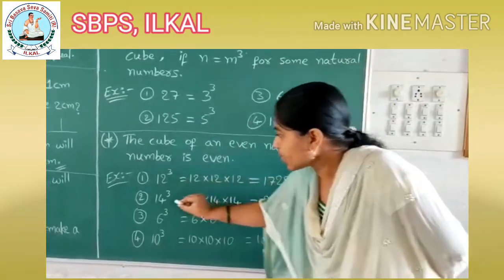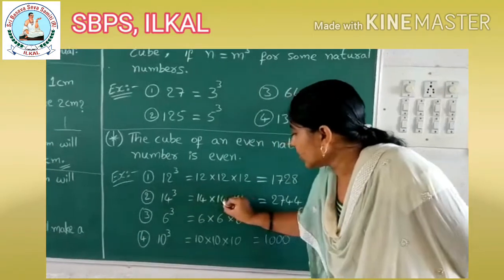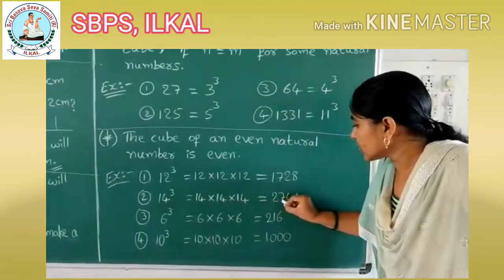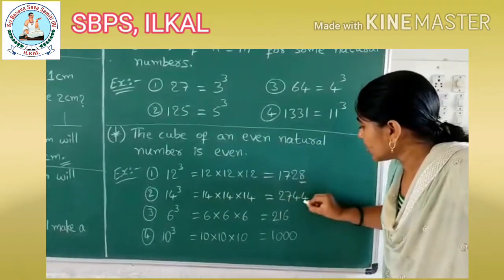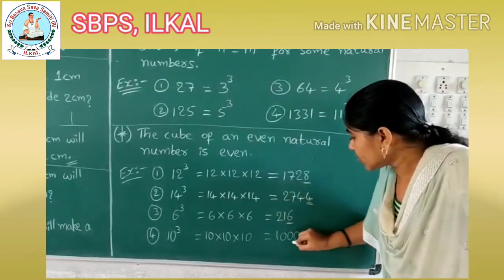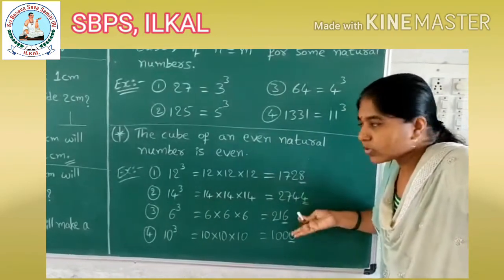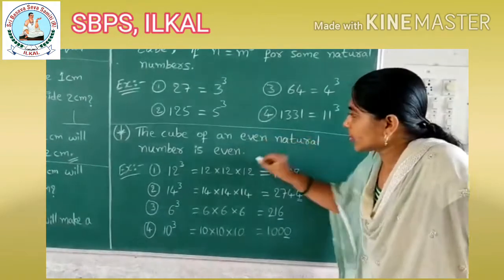1728 we will get. Next, 14 cube. 14 into 14 into 14 is equal to 2744. Observe here, we are getting all even numbers. By observing these, we conclude that the cube of an even natural number is even.